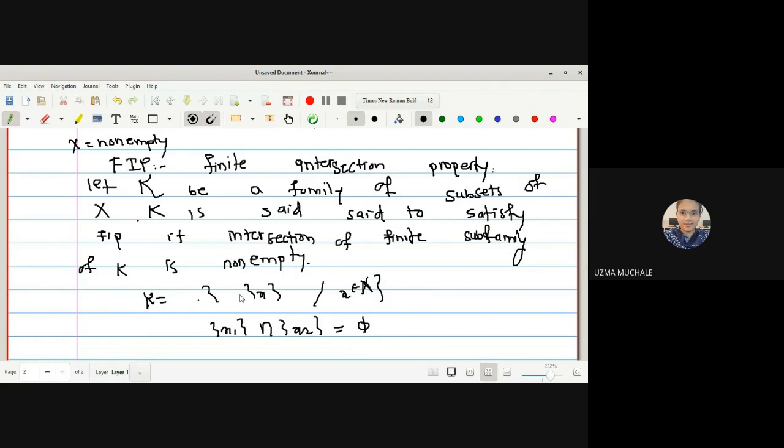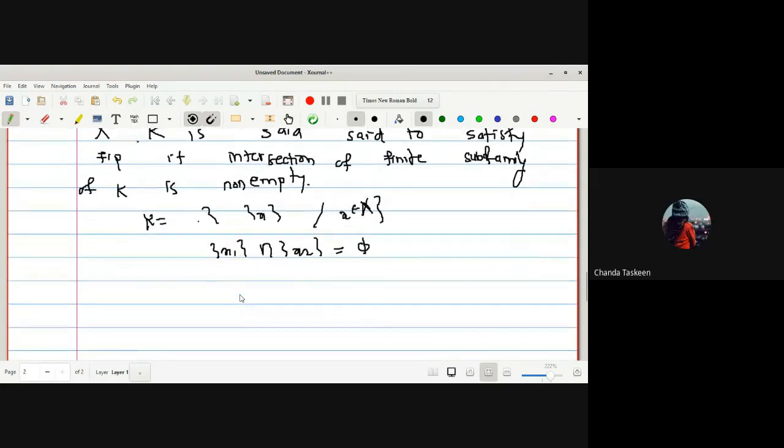So what is the intersection of these two elements? The intersection of these two elements will be empty. Hence, we can say that K is not satisfying FIP. K is not FIP.